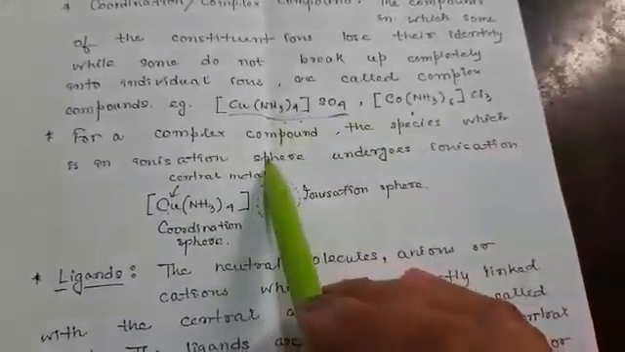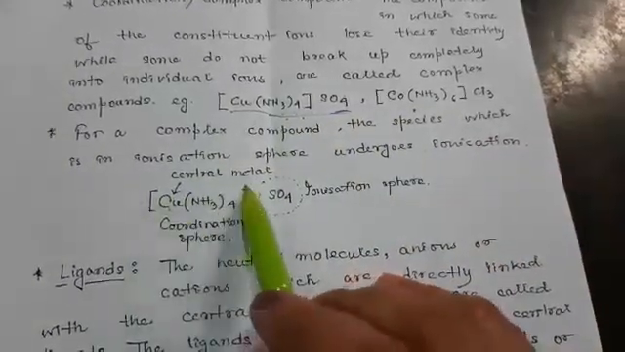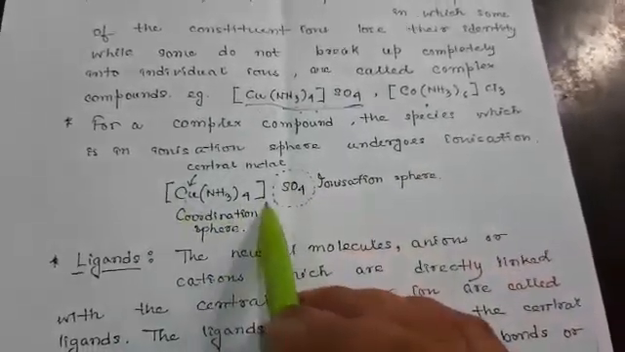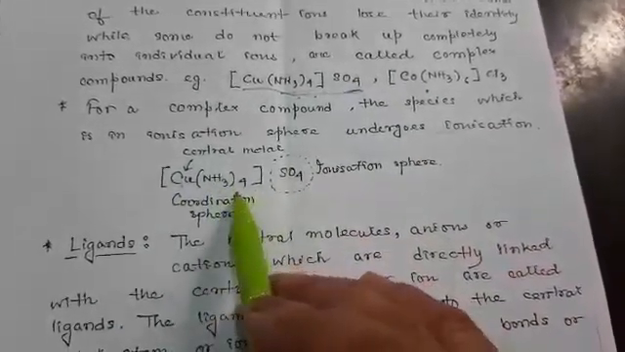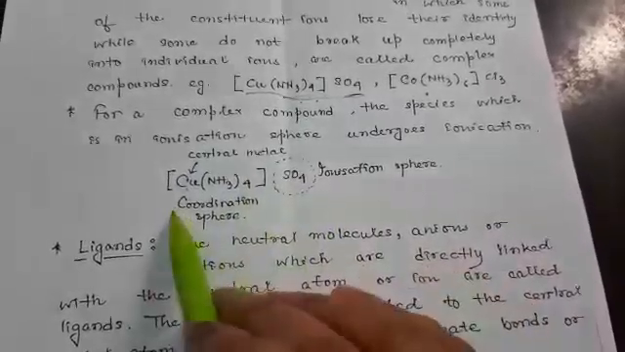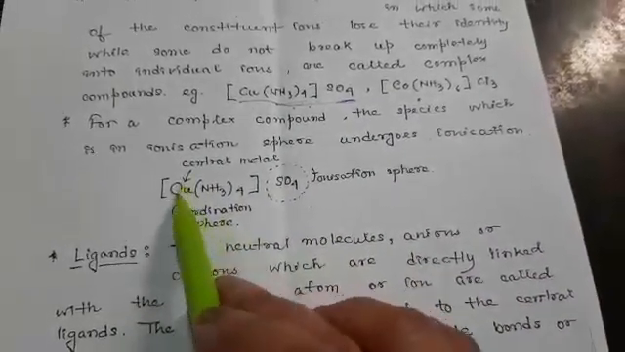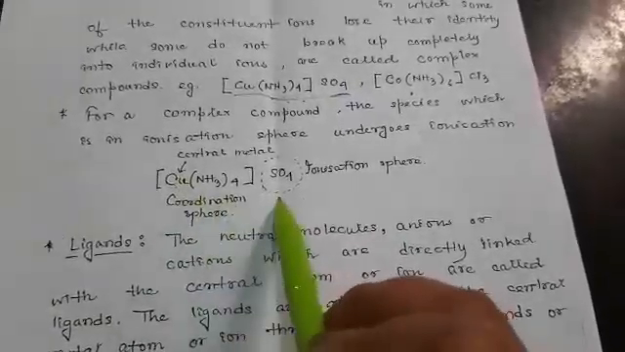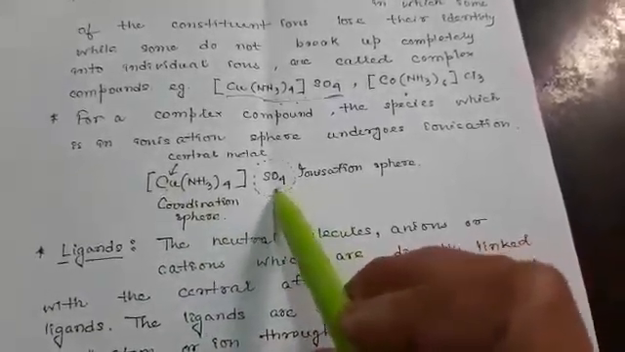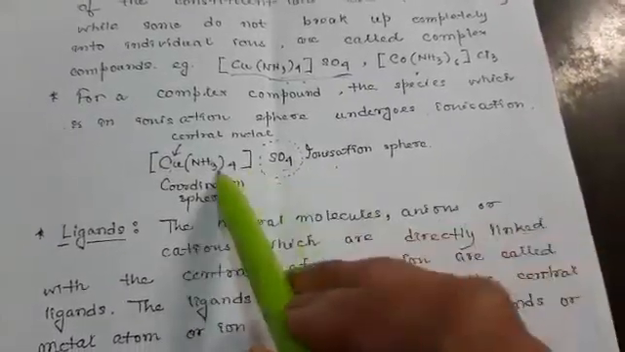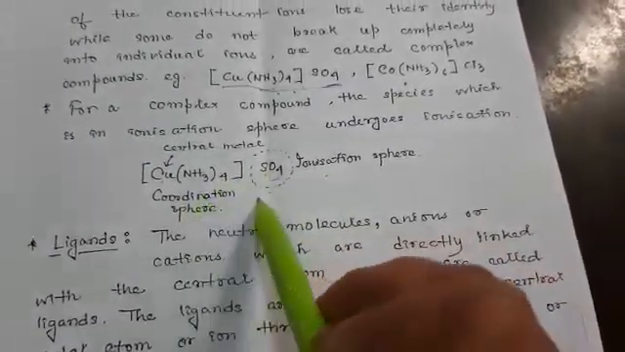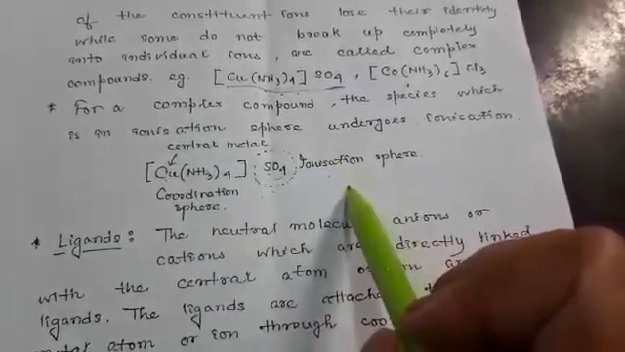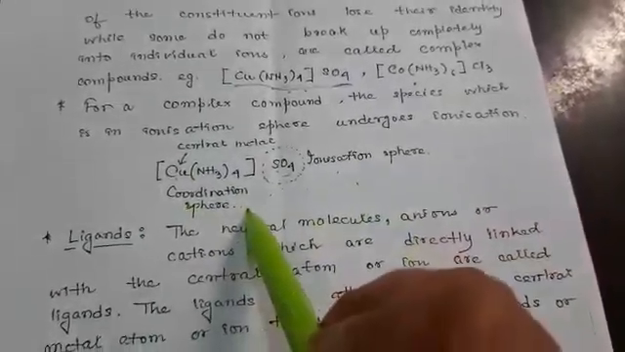For a complex compound, the species in the ionization sphere undergoes ionization. Like this one is the example in which there is ammonia, sulfate and copper. This copper is the central metal, and this one is the coordination sphere, and sulfate SO4 is the ionization sphere. So complex compounds are divided into these two parts: one is the central metal with the coordination sphere, and the other is the ionization sphere.